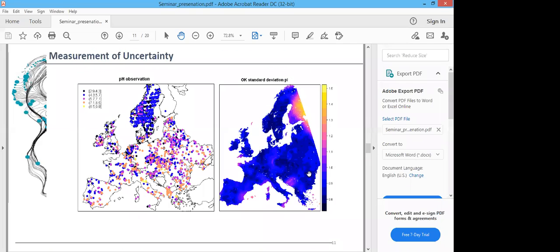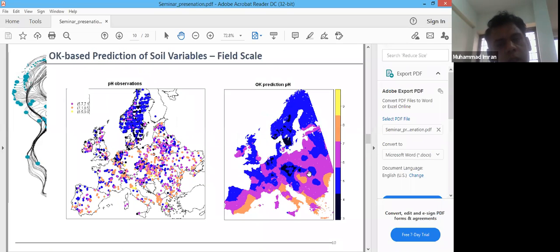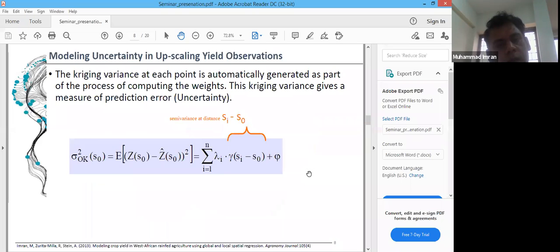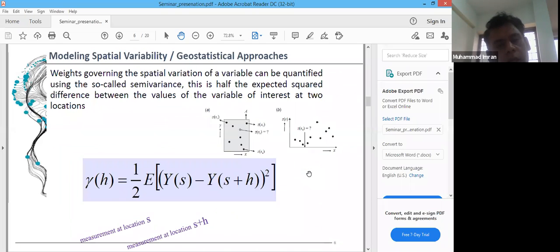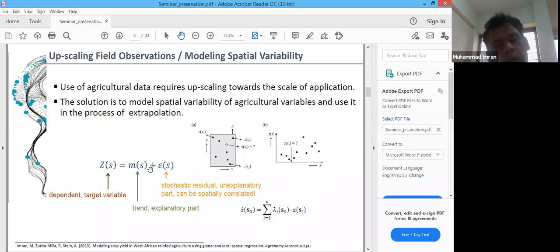Now, the geostatistical approach was assuming that the trend part is a constant, and we were only modeling the stochastic part through semi-variograms.